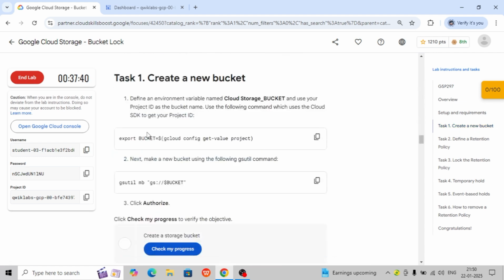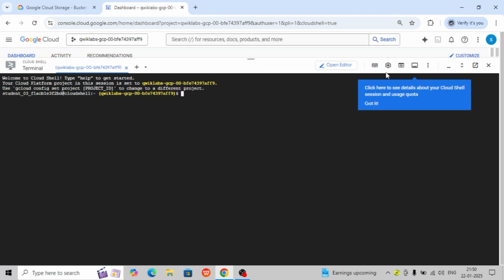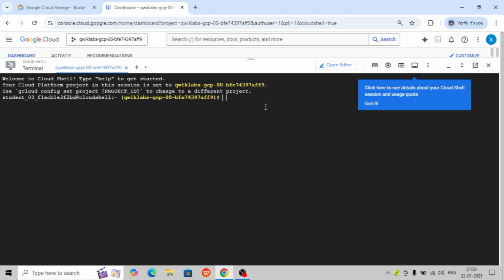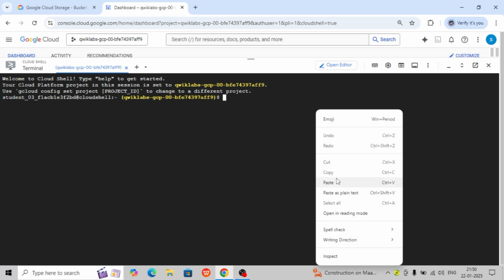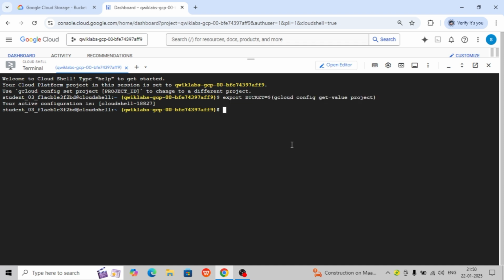Here you can create the bucket name. You have to copy all these commands one by one and run them in the Cloud Shell. So let me increase the size. You will see what command I am going to add here and execute. So you have to add this command and let's run. So your active configuration is this one.